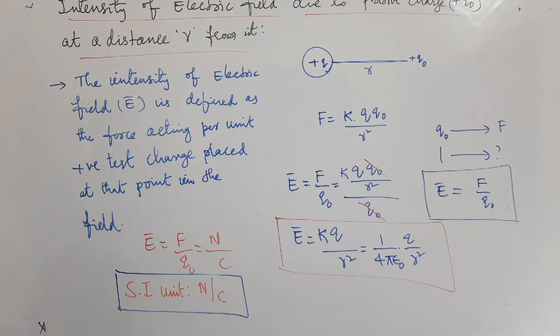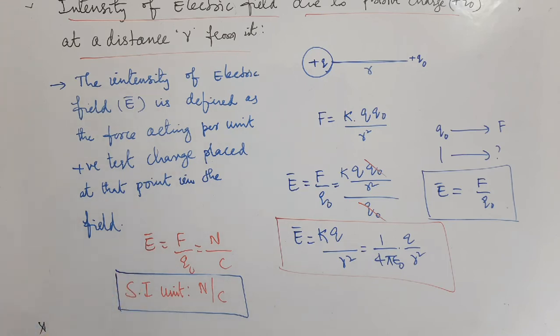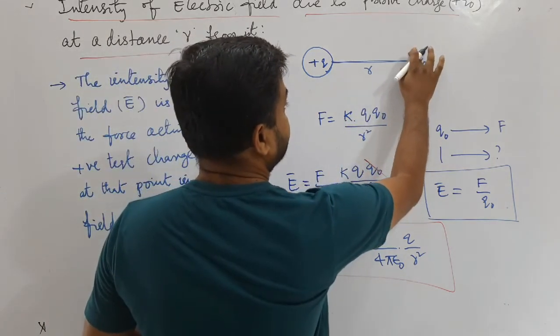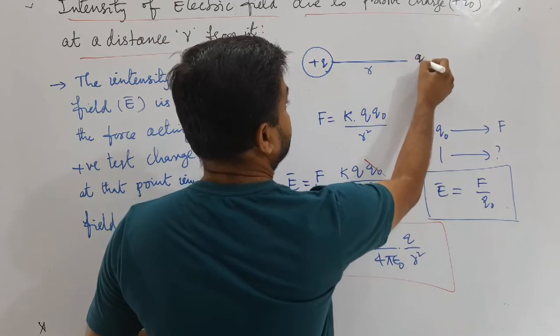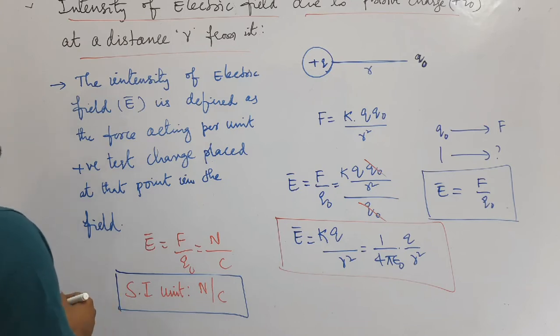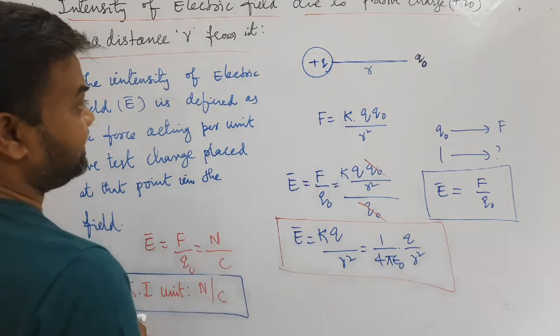Then how will be the force on a unit positive test charge? Intensity of electric field due to a positive charge. Simply we can write Q naught. Intensity of electric field due to positive charge at a distance r from it. Then how can you find out the direction?